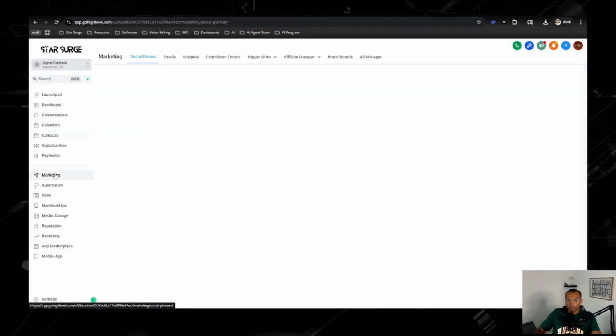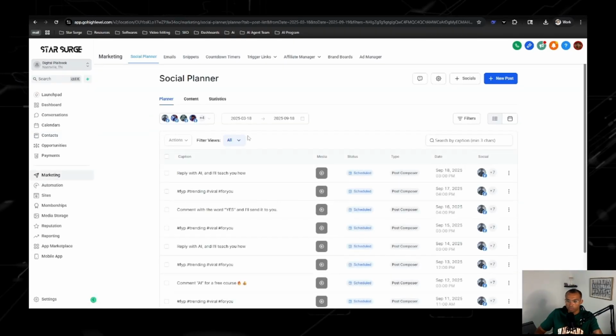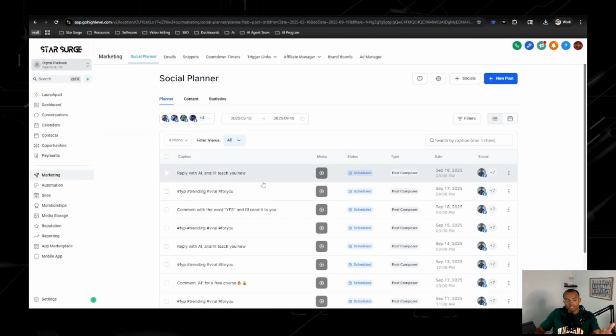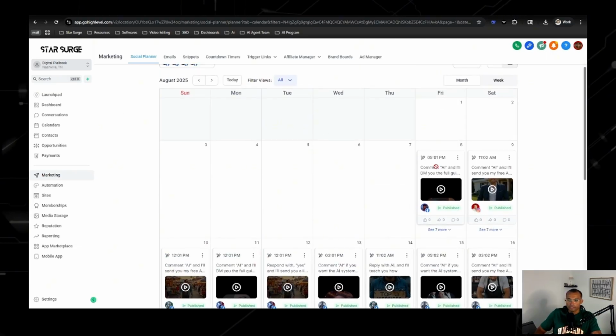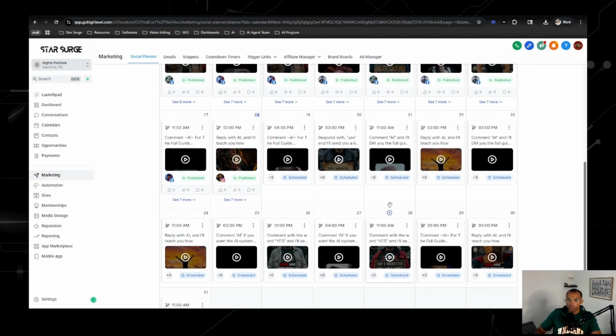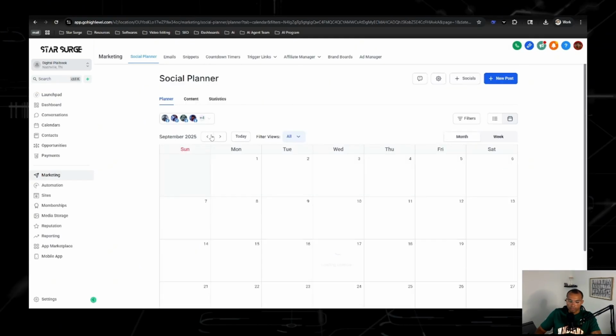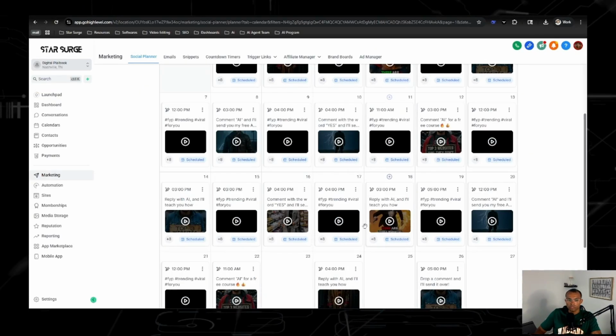So I've been using Go High Level for over multiple years now, and that is because it allows you to send emails and schedule out content on a planner. So if you can see right here, I have all my content scheduled out for August, and I have a lot of my content scheduled out for September. Now what this allows me to do is, let's say I'm having a busy day, I know something's gonna get posted.